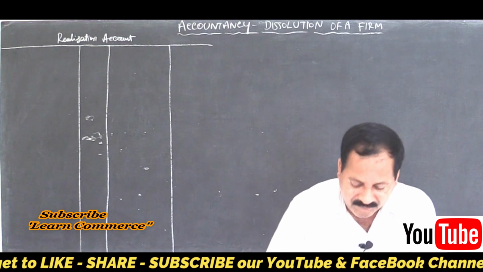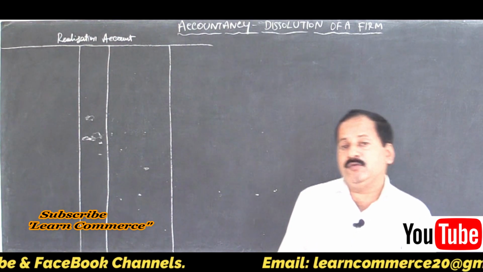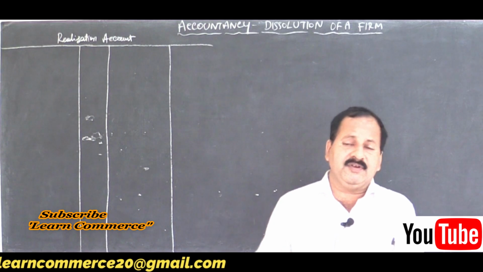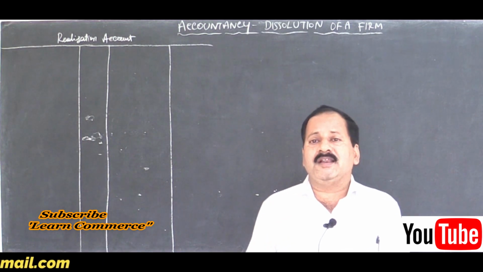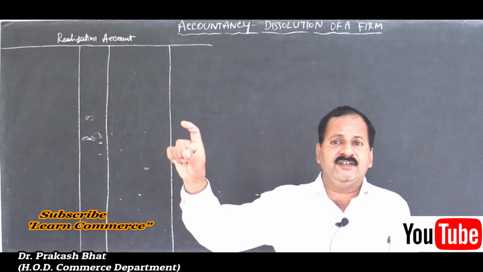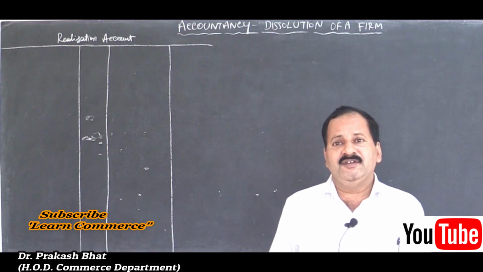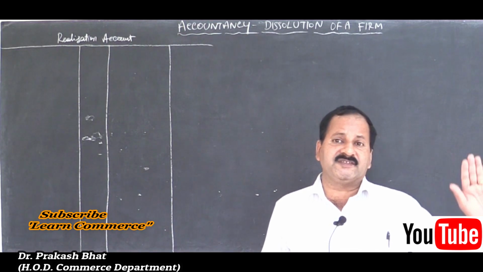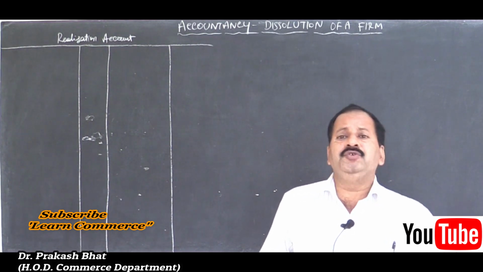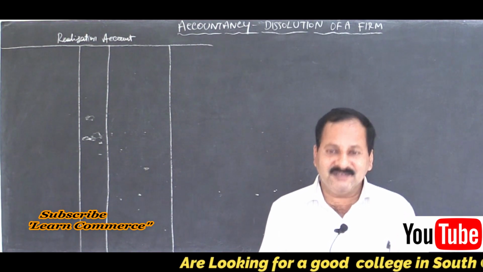Furniture was taken over by Ramya at a valuation of rupees 9,000. This is an asset taken over by a partner. Ramya took over furniture, so Ramya's capital account is credited in the realization account. If an asset is sold, credit side, by bank, asset realized. If an asset is taken over, credit side, by the concerned partner's capital account. If a liability is paid to the bank, debit side, liability paid off. If a liability is taken over by a partner, the concerned partner's capital account, liability taken over. Very simple.